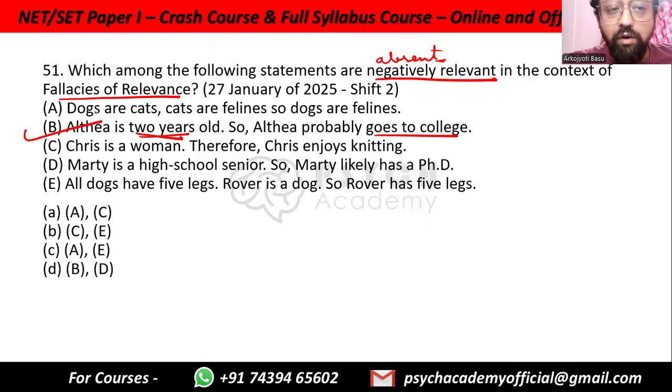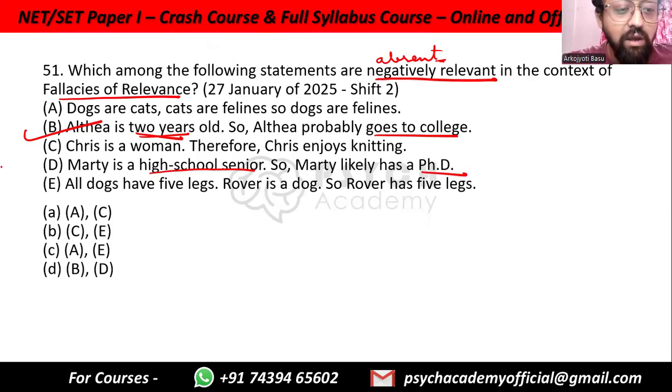So you can argue that dogs and cats are not the same, which we already know. But the premise is mentioning that dogs are cats, so we can trust the premises. Out here, the premises have not mentioned any connection between being 2 years old and going to college. Chris is a woman, therefore Chris enjoys knitting. Maybe. Marty is a high school senior, so Marty has a PhD. How can a high school senior have a PhD?